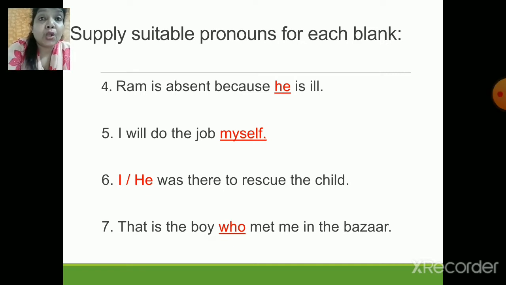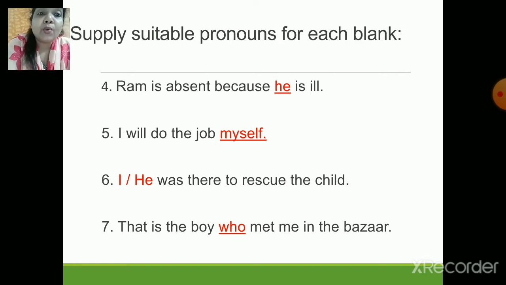Then, I will do the job myself. Now the next one is, dash was there to rescue the child. So you can either say I was there to rescue the child, or he was there to rescue the child, or even she was there to rescue the child.